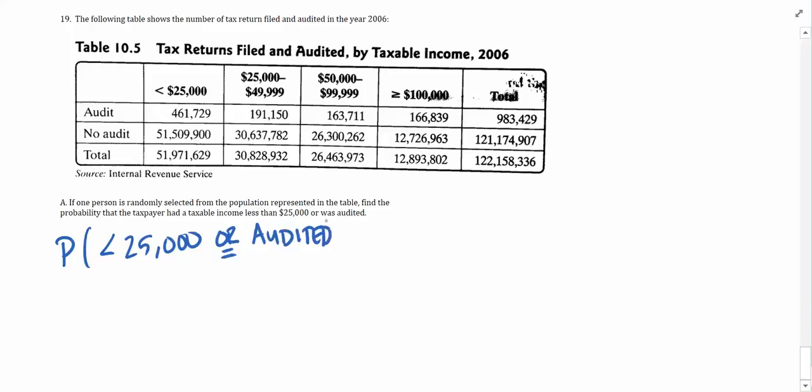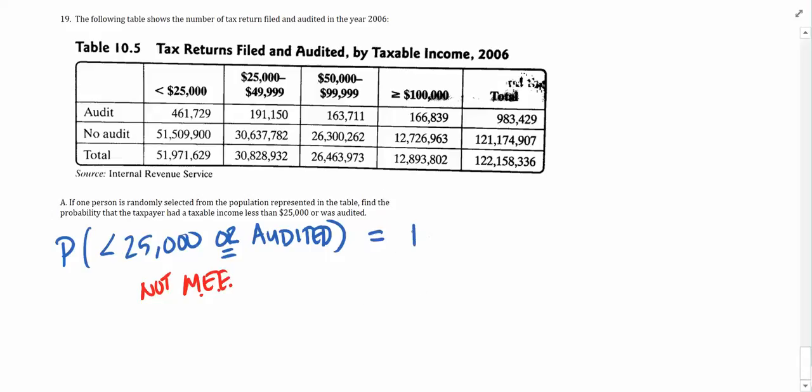Okay, so the first thing that we must ask ourselves is, are these events mutually exclusive? Meaning, can they happen at the same time? And they can happen at the same time, so therefore they are not mutually exclusive. If they were mutually exclusive, that means that they could not happen at the same time. But it is possible that some people who made less than 25,000 were also audited. So knowing that, we have to adjust.